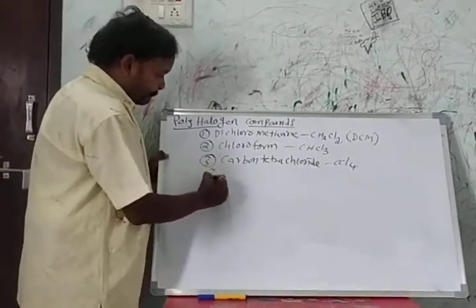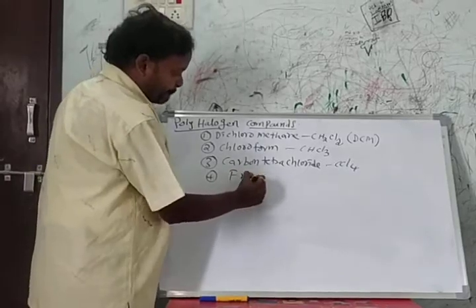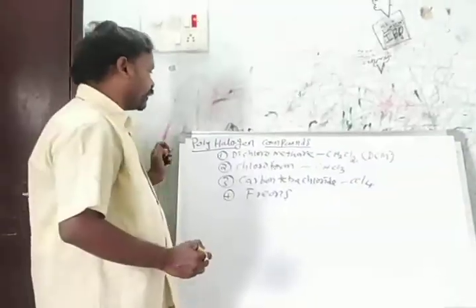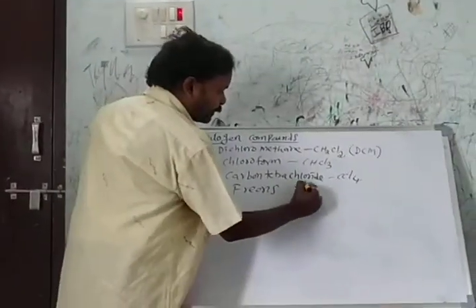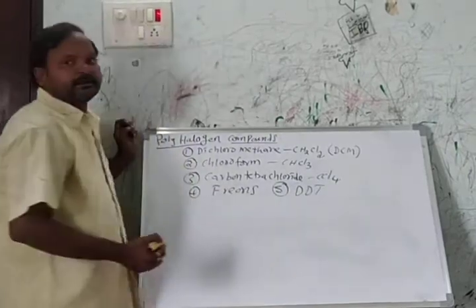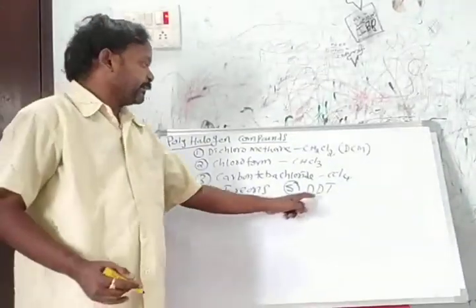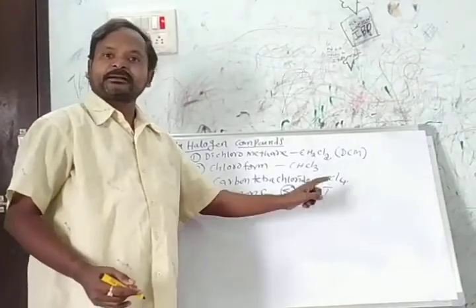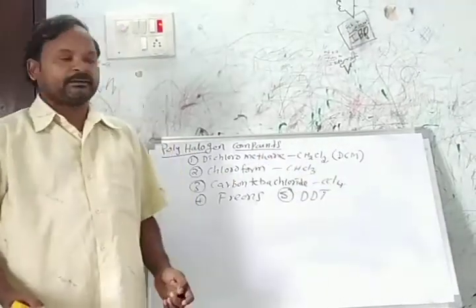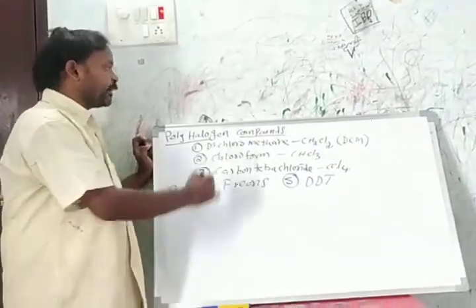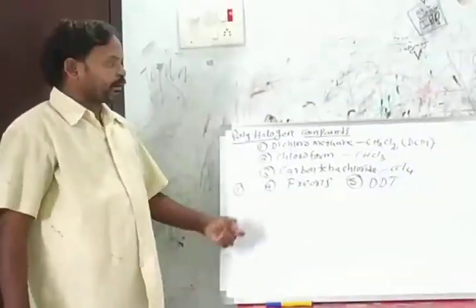And one more, freons. Freons are also one of the important polyhalogen compounds. And the fifth one is the well-known insecticide, DDT, dichloro diphenyl trichloroethane. These are the important polyhalogen compounds. We will discuss these important polyhalogen compounds.